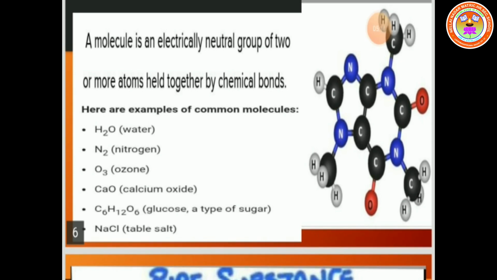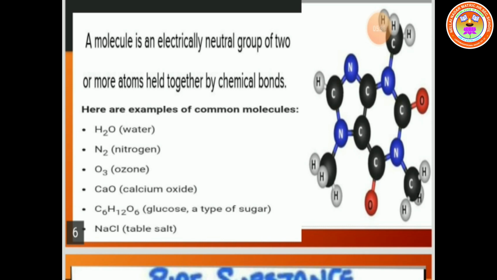What is the molecular formula of water? H2 plus O. So H2O is the molecular formula of water. N2 is the symbol of nitrogen. Ozone, the symbol is O3.